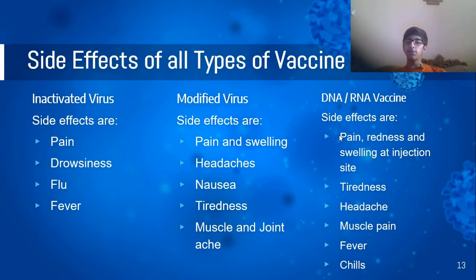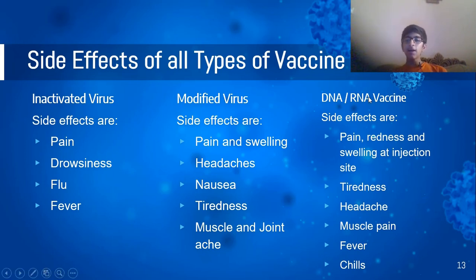Now, let me just review the side effects of each of these types of vaccine. Inactivated virus vaccine side effects are pain, drowsiness, flu, fever. These are the major side effects, but there can be other minor side effects which will not make such a big difference. Now, the modified virus vaccine side effects are pain and swelling at the injection site, headaches, nausea, tiredness, and muscle and joint ache. These are quite bearable, and it is better than being affected by this virus, honestly.